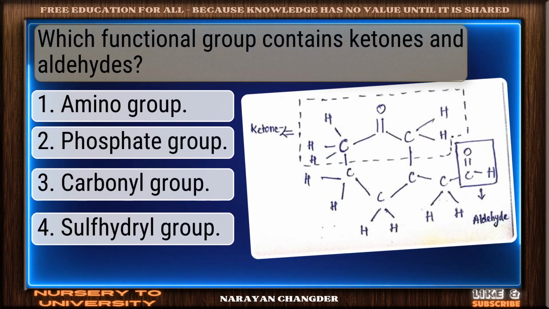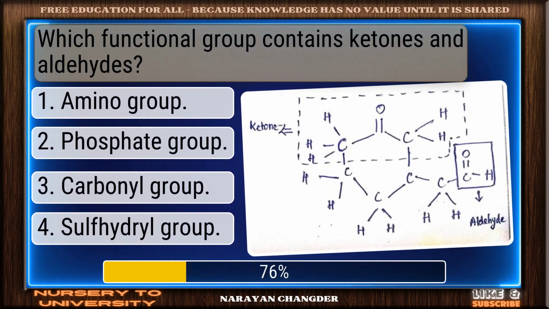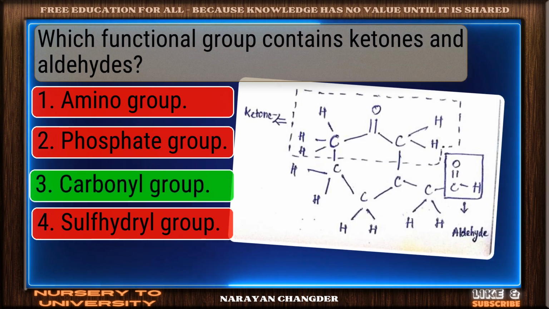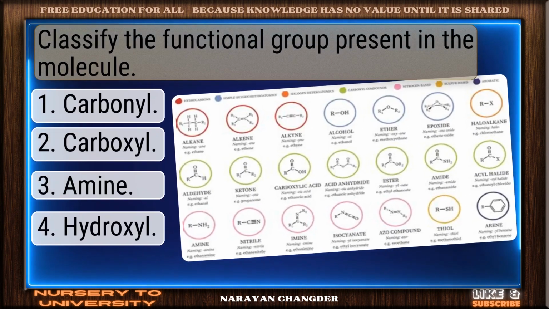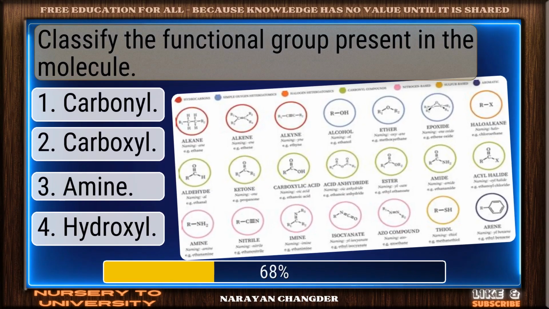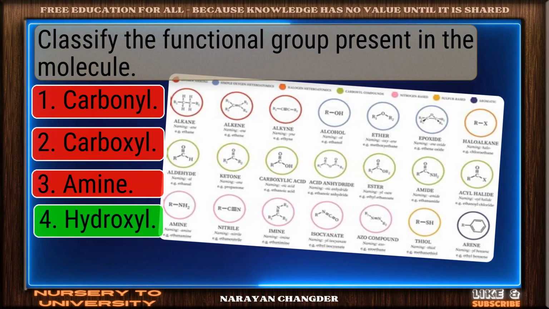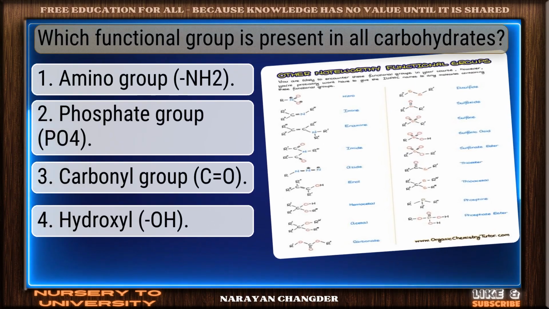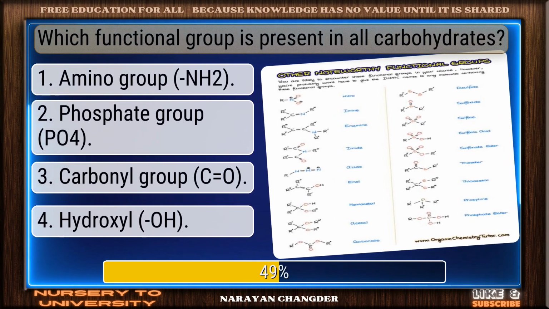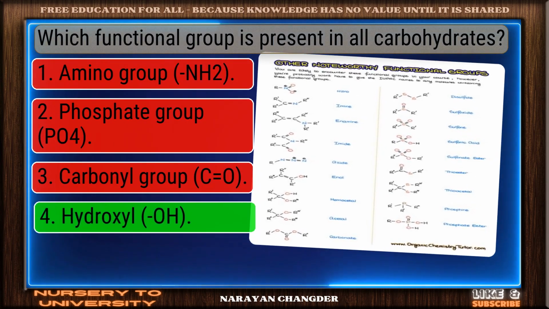Which functional group contains ketones and aldehydes? Nicely done. Carbonyl group is a solid answer. Classify the functional group present in the molecule. Sharp thinking. Hydroxyl is the right choice. Which functional group is present in all carbohydrates? Perfect. Hydroxyl is the correct choice.